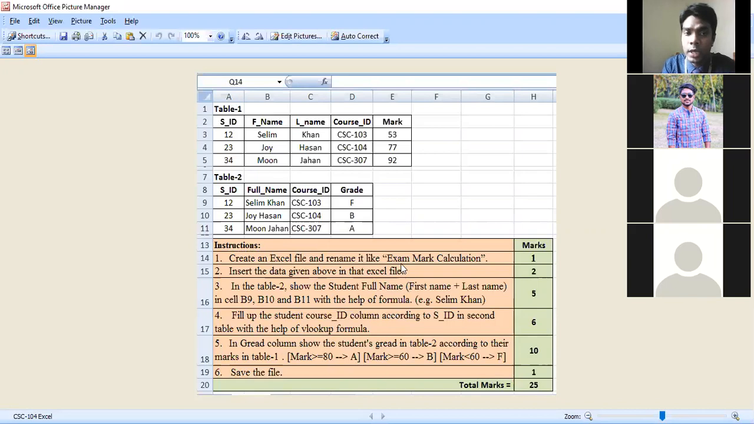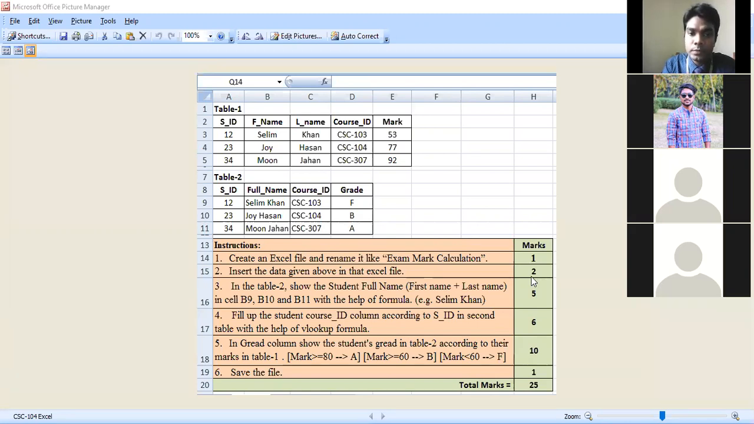Suppose the first instruction given here is: create an Excel file and rename it as exam mark calculation. Then you have to create a Microsoft Office Excel file and rename it as exam mark calculation. If you are able to perform this task, you will get 1 mark. Then insert the data given above into that Excel file. That means you have to draw these two tables as they are and insert the information given here. For this task you will get 2 marks.